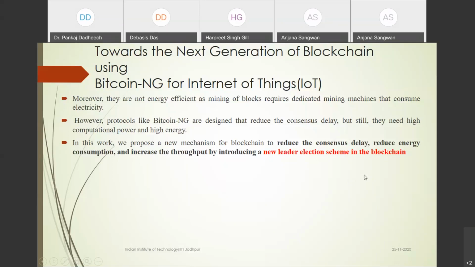Okay, so here we only propose the one leader selection where the mining operation is there. Mining operation means basically multiple nodes are there and the nodes are able to select one leader, using your proof of work, as well as your consensus protocol and smart contract. So in our algorithm, we change the previous existing leader selection and implement a new leader selection. Through this leader selection process, we maintain a high level of security, as well as reduce the consensus delay, reduce the energy consumption, and increase the throughput.